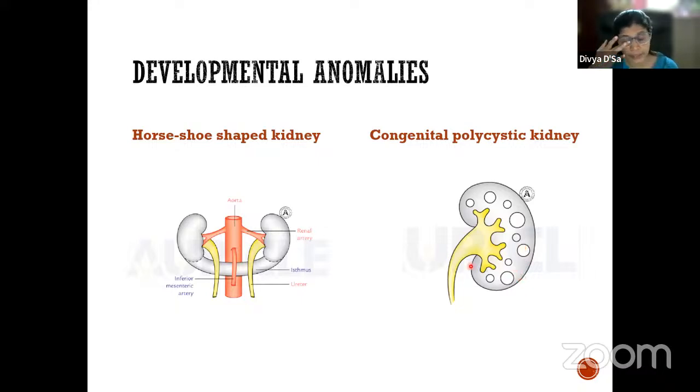Initially it was thought that it was mainly because the collecting system and the excretory system failed to connect. But now it has been proven that it occurs because of abnormal dilatation of different parts of the uriniferous tubules, especially the loop of Henle. This results in the condition. It is usually a hereditary disease and is associated with cysts elsewhere also, like in the liver, pancreas and lungs. We have both a childhood type and an adult type of it.